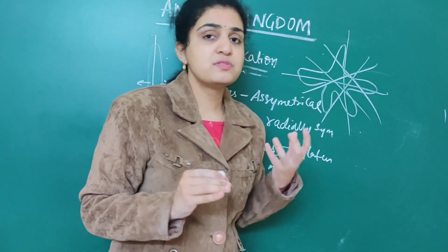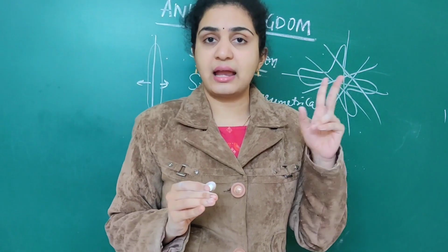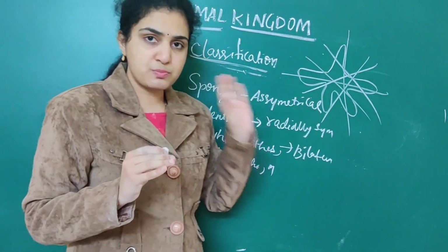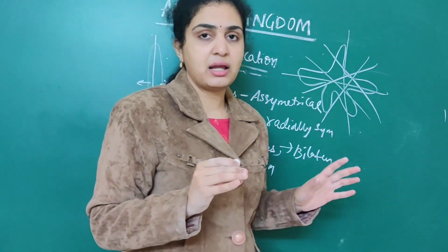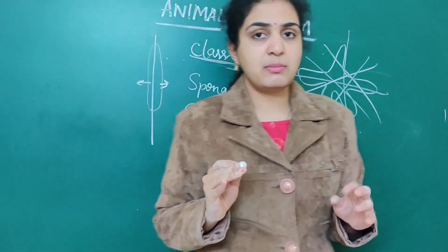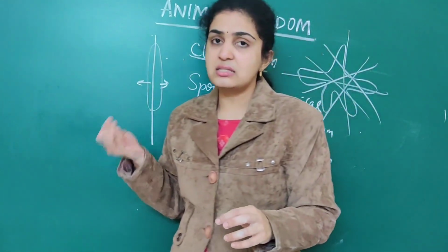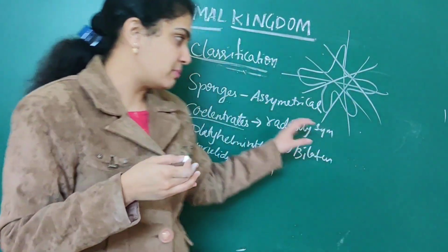What are the examples? The second classification. The first classification, sponges, are asymmetrical animals, meaning there is no symmetry for them. When it comes to coelenterates, they are radially symmetrical animals.